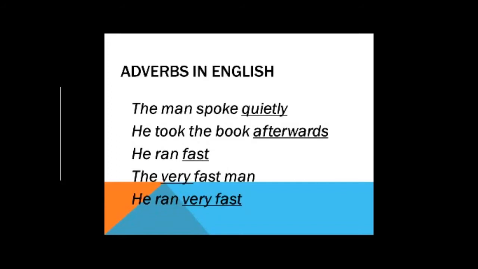Examples of adverbs in English: the man spoke quietly, he took the book afterwards, he ran fast, the very fast man, he ran very fast. So you can see where we're adding extra information about such concepts as manner and time to a proposition that the sentence is expressing. In the last example there, he ran very fast. Very is an adverb, an intensifier specifically, that is qualifying another adverb, because in he ran fast, fast is itself an adverb. Then we've got another adverb on top of that.